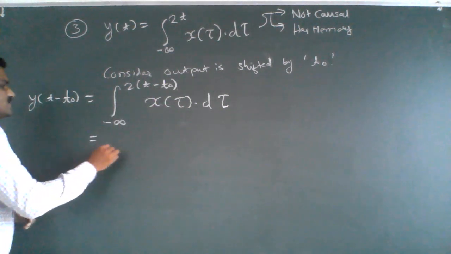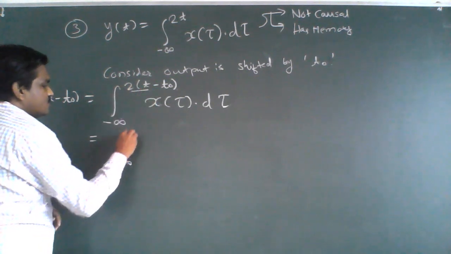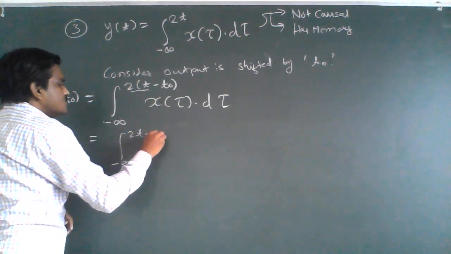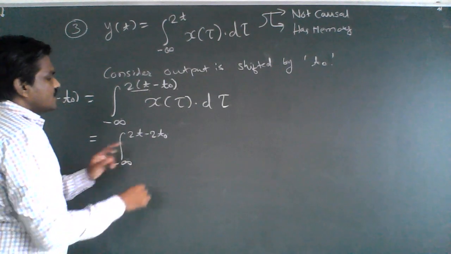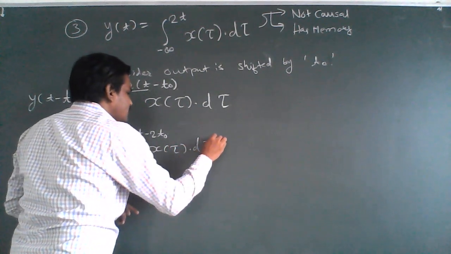We can simplify this: from minus infinity to 2t minus 2 times t0 of x of tau d tau.